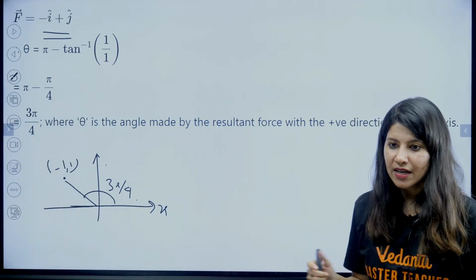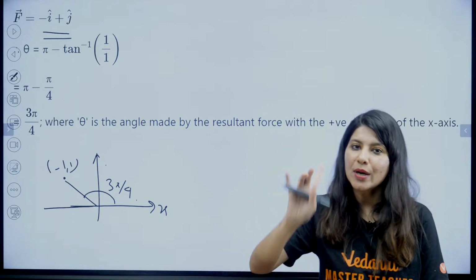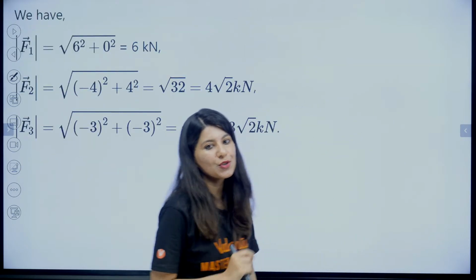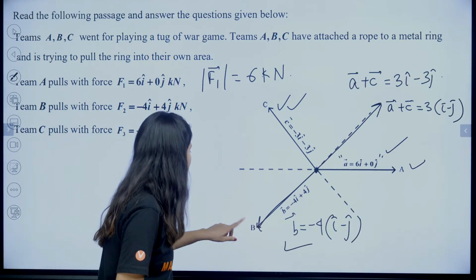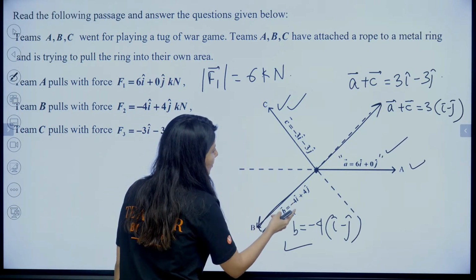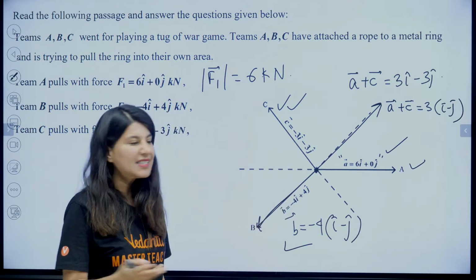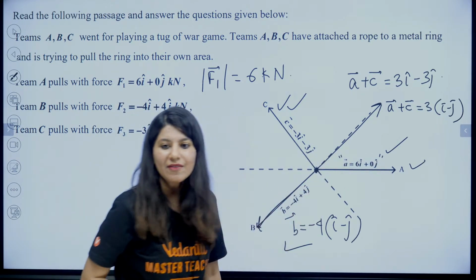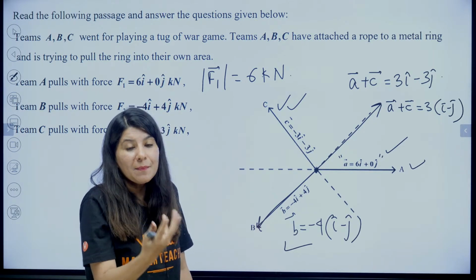Is that clear? Okay, Sadhana, yes. Sadhana, you are asking the correct question. You are thinking in the right direction. That's how you should think. In the beginning, I was doing the same thing. I thought, why not add B and C? But if I add B and C, tell me, this will become minus 7 and this will become plus 1. Minus 7 plus 1 is not matching with the A vector, which means it is not giving some meaning.